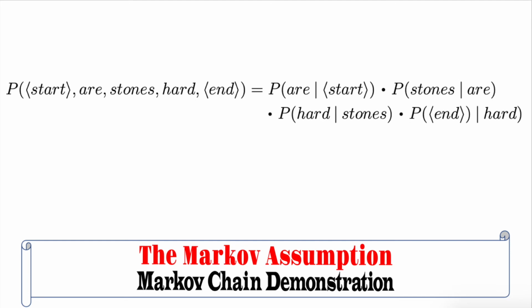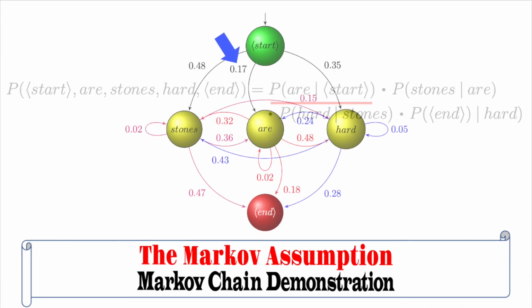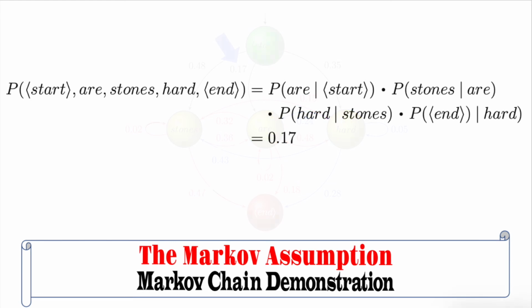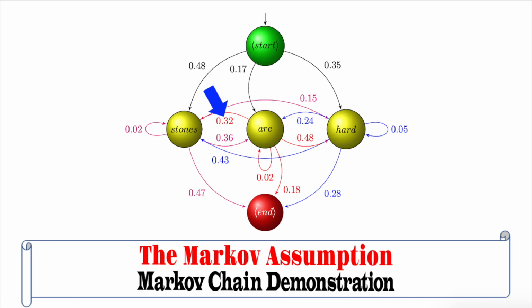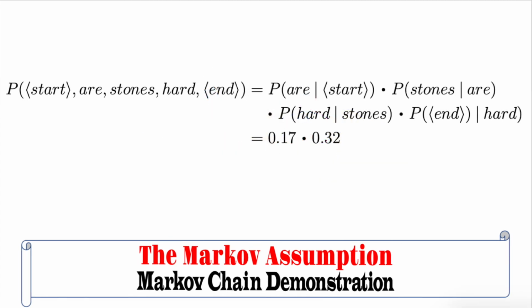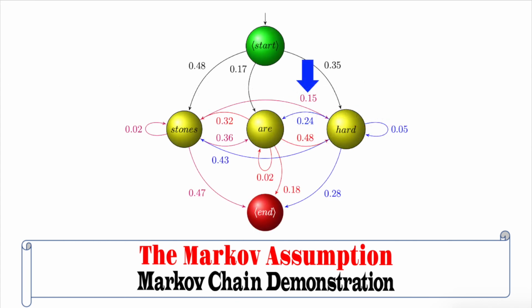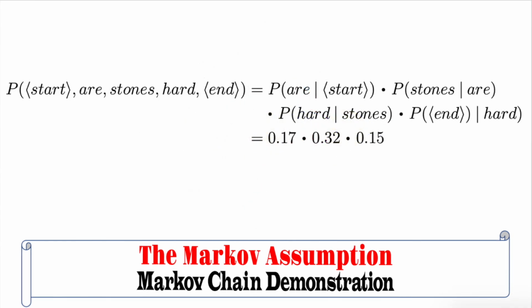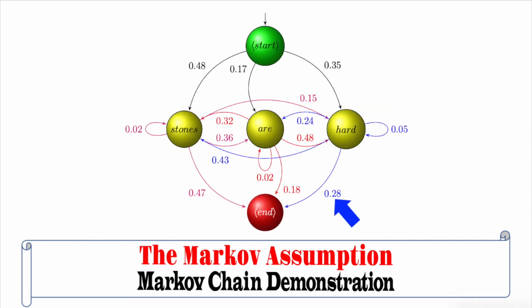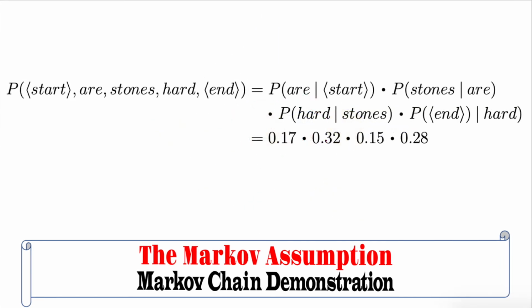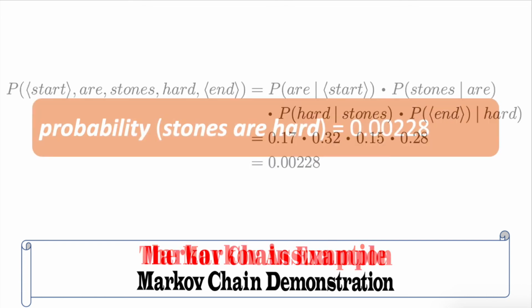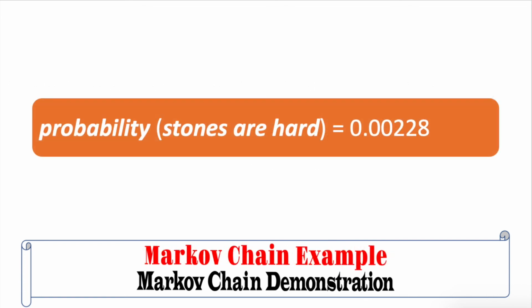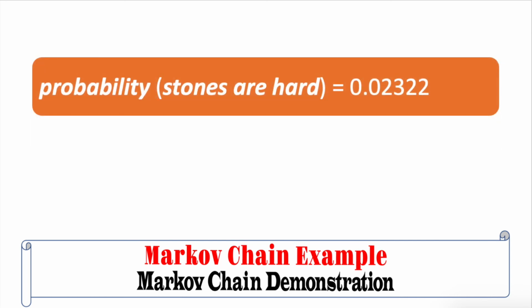So that will just be the probability of R given start marker, which is 0.17, times the probability of stones given R, which is 0.32, times the probability of hard given stones, which is 0.15, times the probability of end marker given hard, which is 0.28. So the probability of start marker R stones hard end marker is equal to 0.00228.